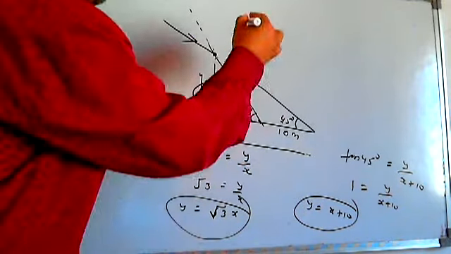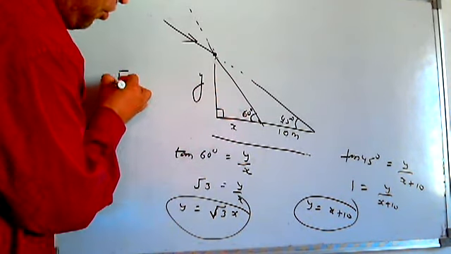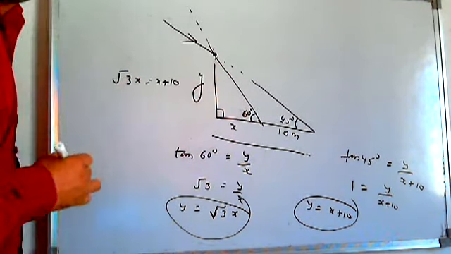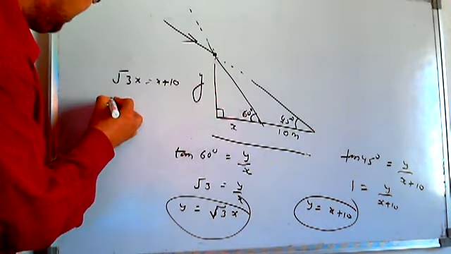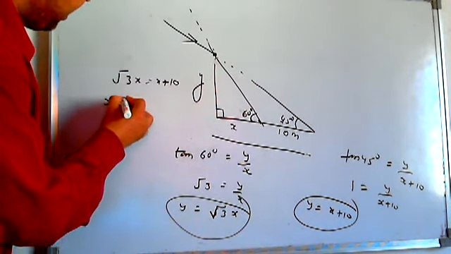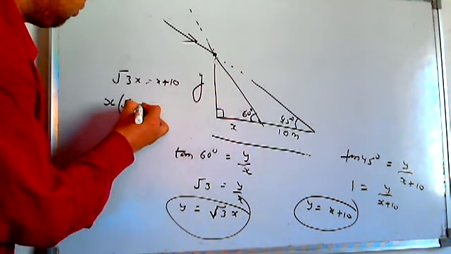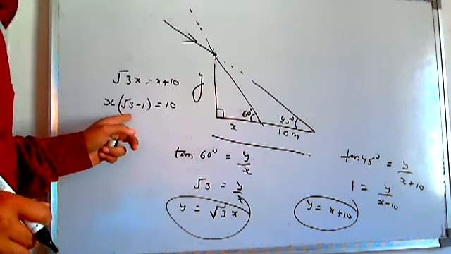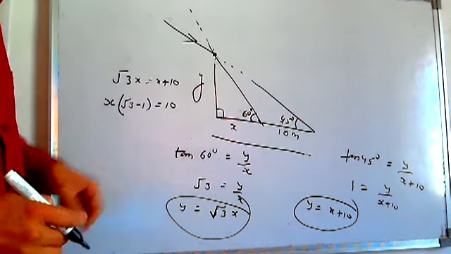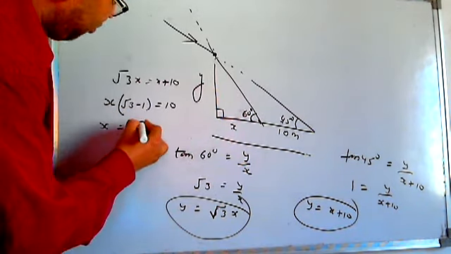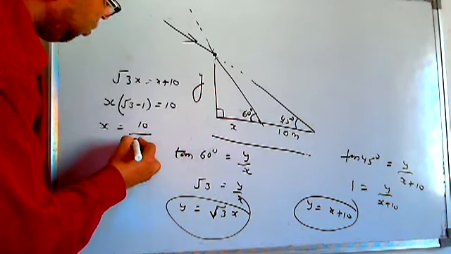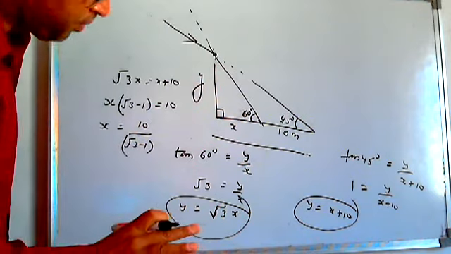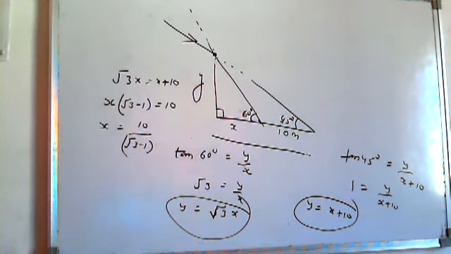If I just equate the values of y here, I am left with root 3 x is equal to x plus 10. We have to get the value of x. I am bringing it here and taking x common. It is x times root 3 minus 1 is 10. I just recommend don't put the value of root anywhere. It should be in the numerator. If it's coming out to be 10 by root 3 minus 1, some people put the value of root 3 here. Don't put the value of root in the denominator.